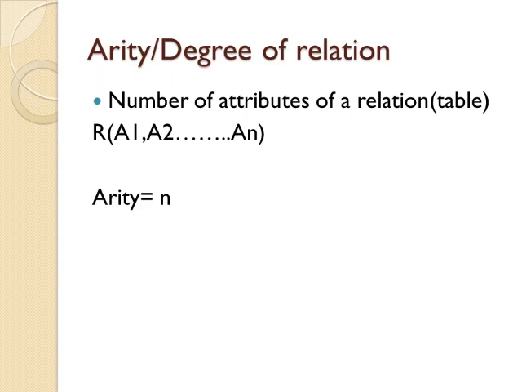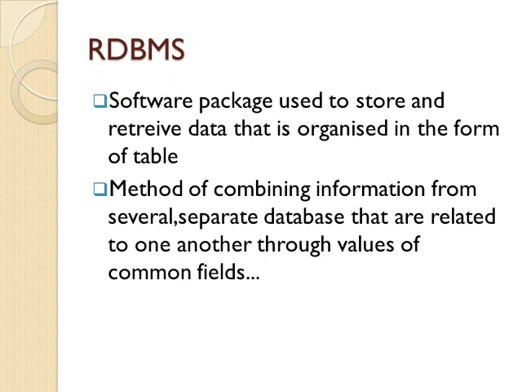So now let's go to the definition of relational database management system. You got the idea about the relational model, which is the basis for relational database management system. Before we go to the definition of RDBMS, we will first learn about the types of data that I already told you about in the beginning. We have 2 types of data: structured data and unstructured data. Structured data is data organized in a particular form, in a particular format, or we can say in a particular structure.